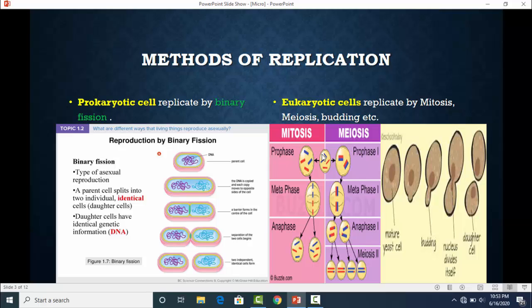Eukaryotic cells replicate by mitosis, meiosis and budding. Plant and animal cells replicate by mitosis and meiosis, while fungal cells replicate by budding.